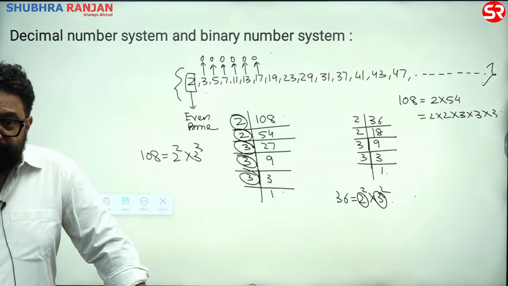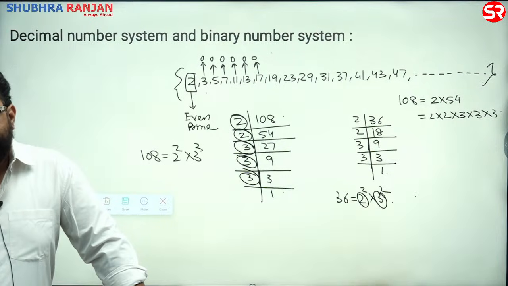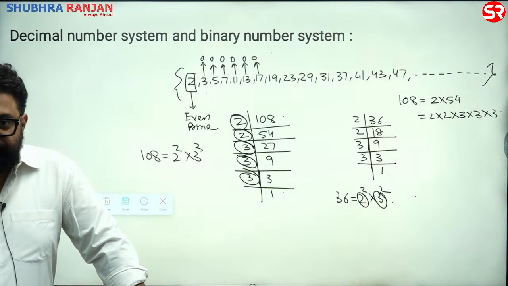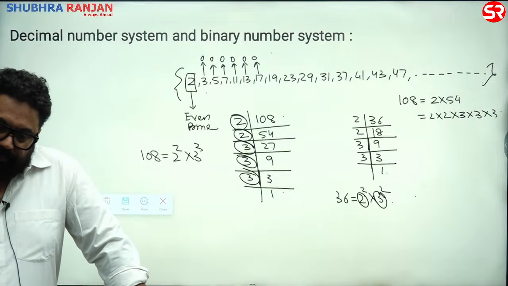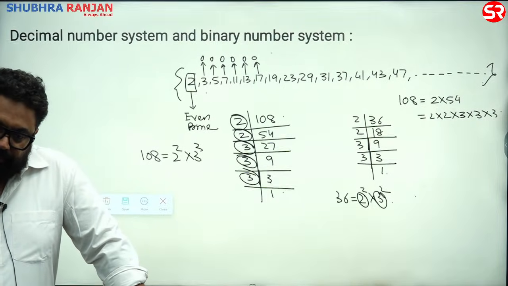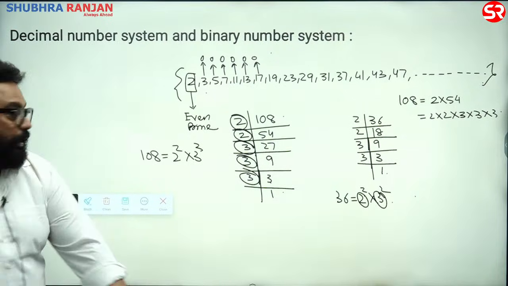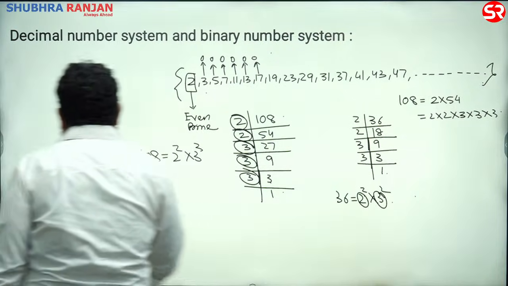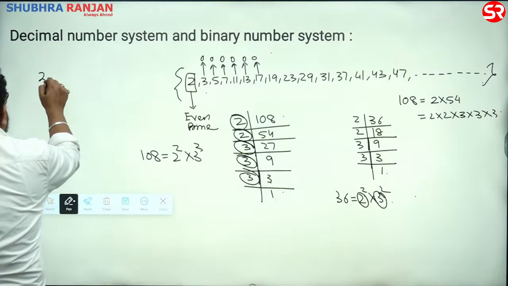Write down, this is important. Factorization. If I have a random number, I say factorize 2430.